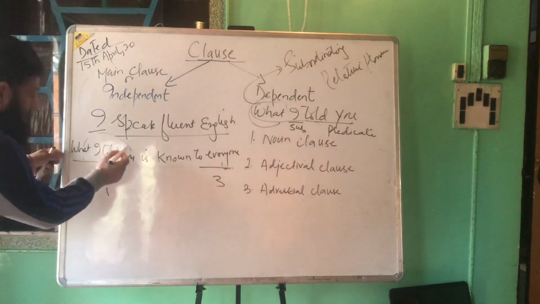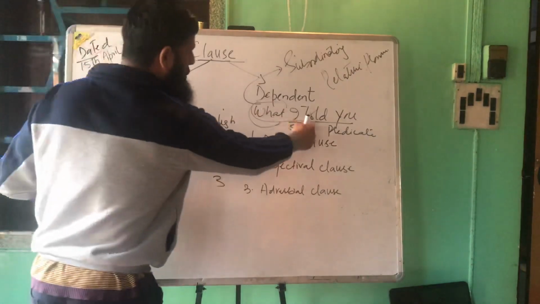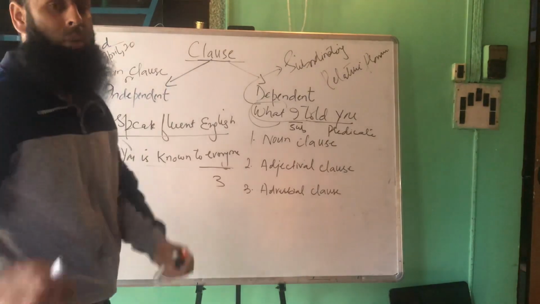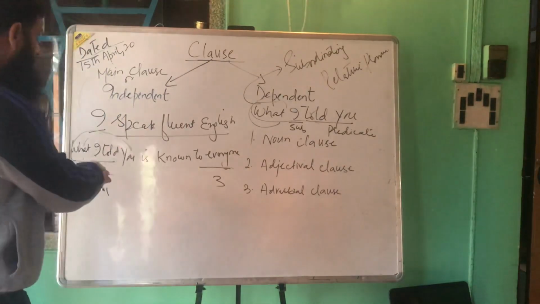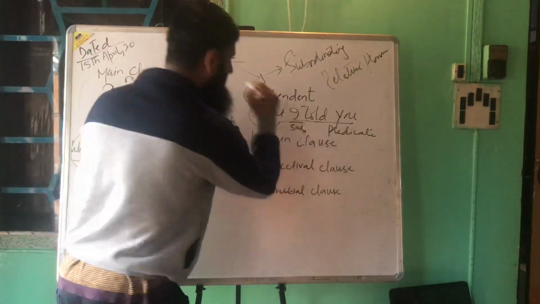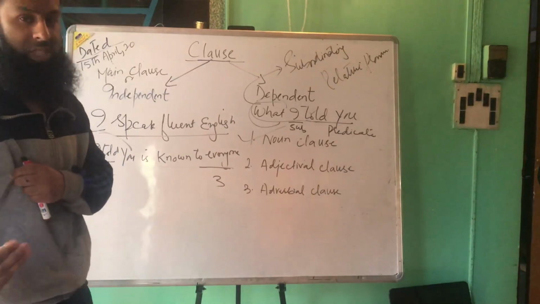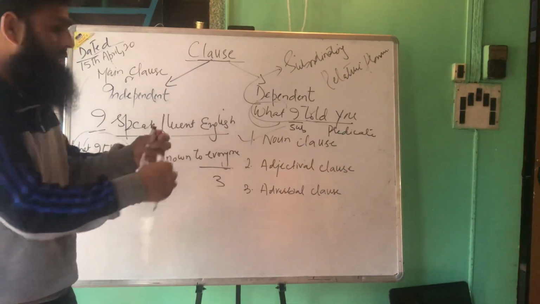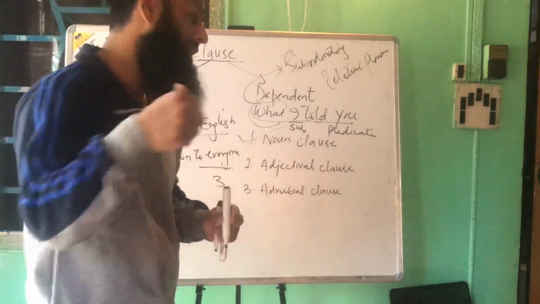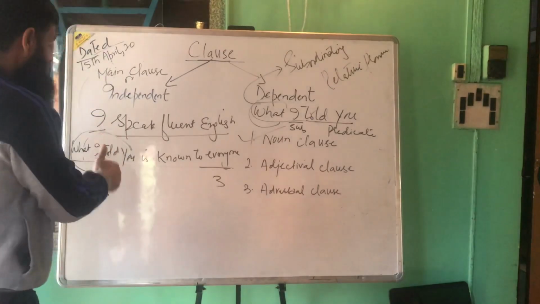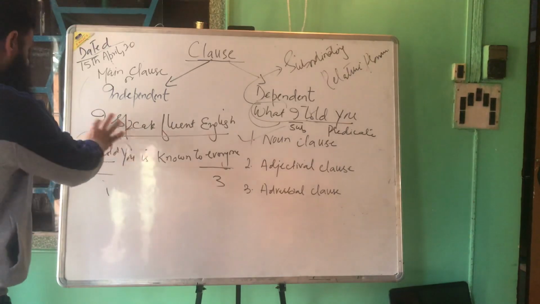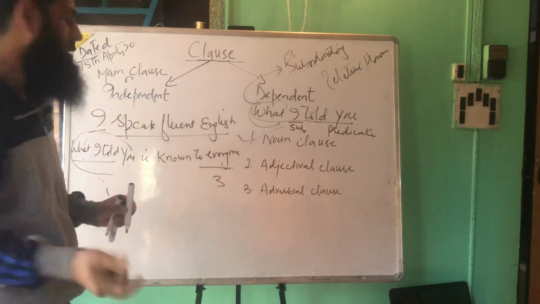But I want you to pay attention to this. This is a subordinate clause because we already discussed it here. So this subordinate clause takes the place of Sarah. That was a noun. So since this subordinate clause takes the place of a noun, this subordinate clause is known as a noun clause, right? I hope this is pretty simple to understand. So when any type of subordinate clause takes the place of a noun and works as a noun, it's a noun clause. When Sarah was here, Sarah was a noun and we labeled it as a noun. So same is the case, and this subordinate clause works the same as Sarah. So this is a noun clause.